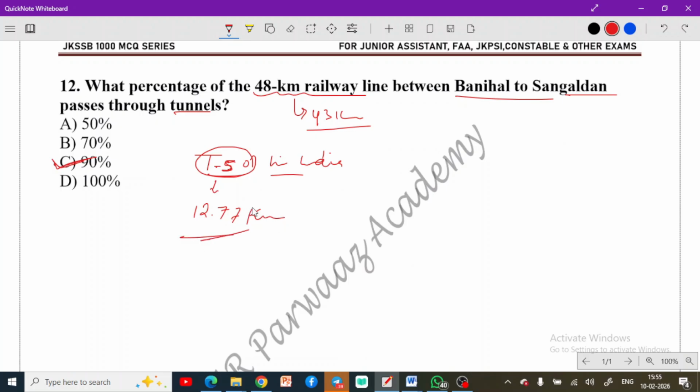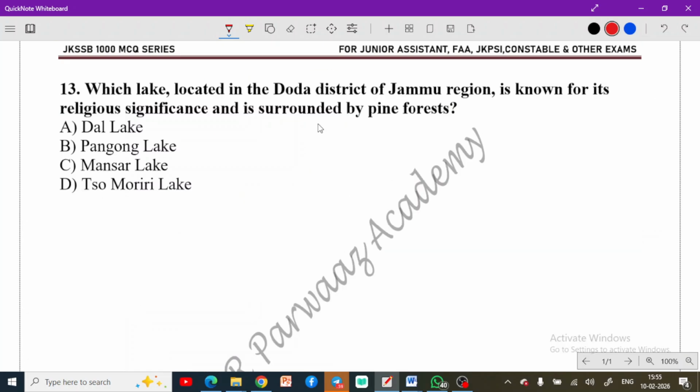Now moving to the next question. Which lake located in the Doda district of the Jammu region is known for its religious significance and is surrounded by pine forests? So you have been given the region, that is Doda district. Find out the lake that is in Doda district. You know, Dal Lake is in Srinagar. So I'm going through the options.